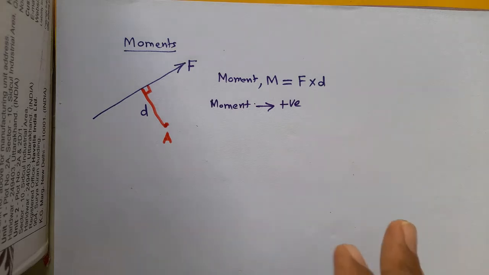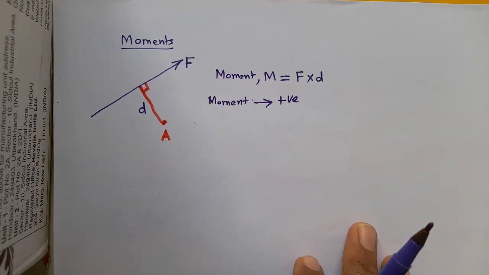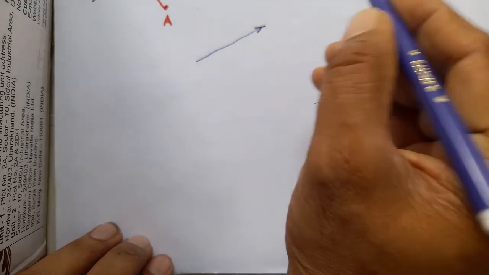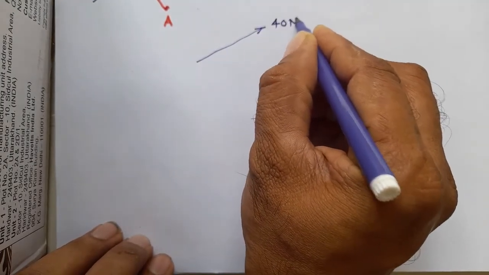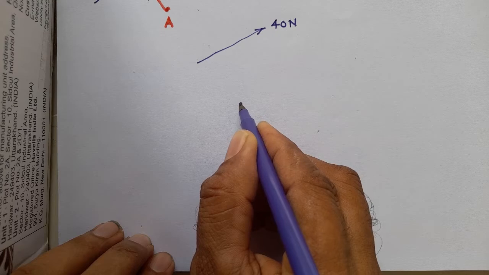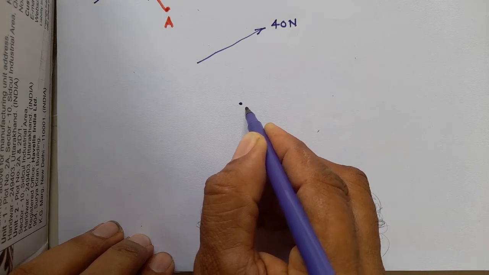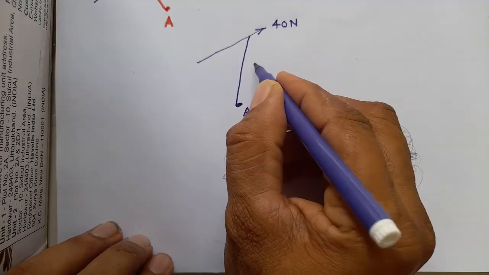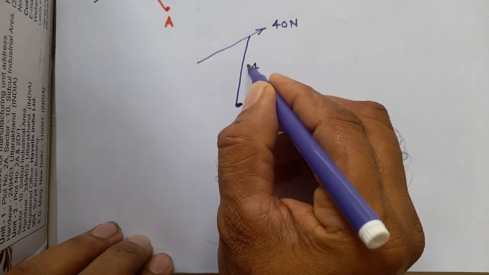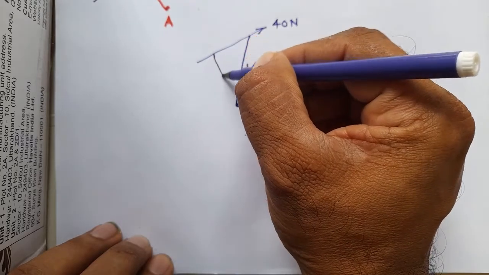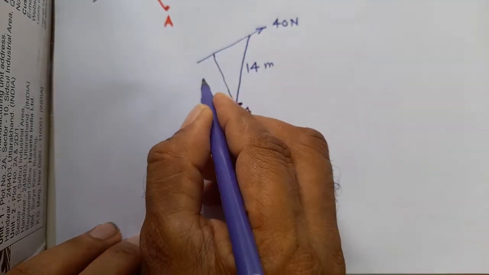Fine, let us take an example now to understand it more clearly. Say there is a force here, say 40 Newton, and here is a point A, and these two distances are given from A. This is say 14 meter, and this distance is also given, which is say 10 meters.